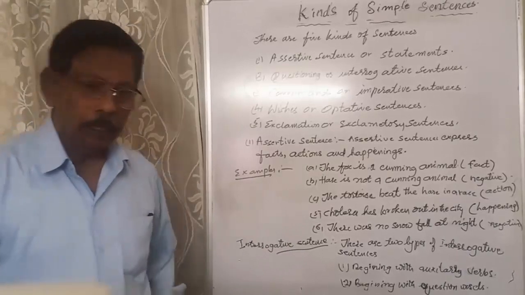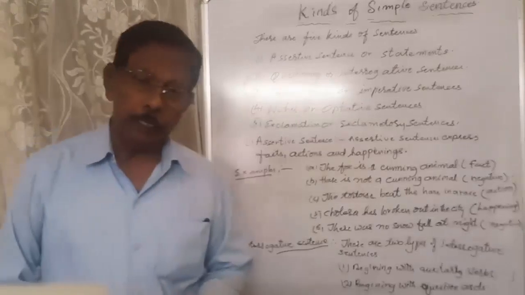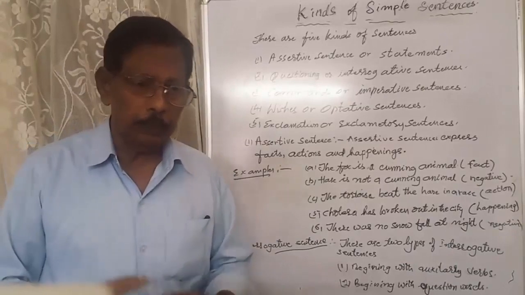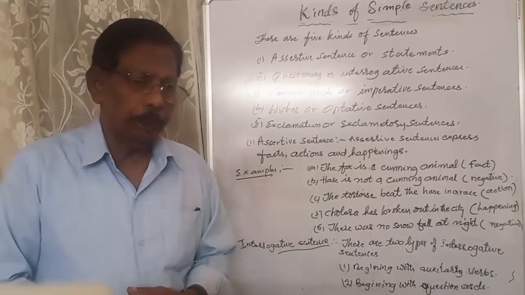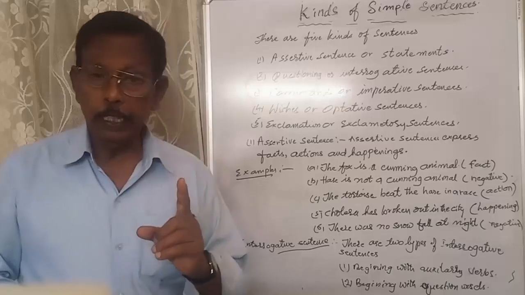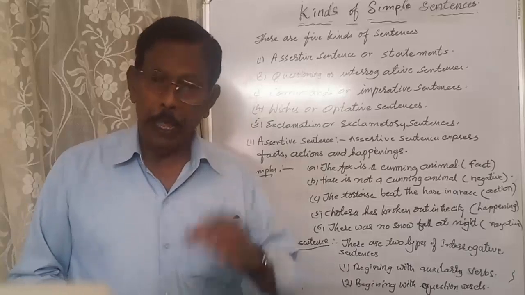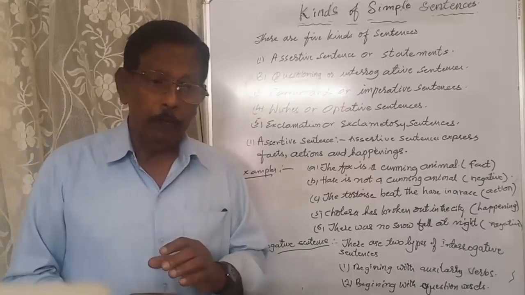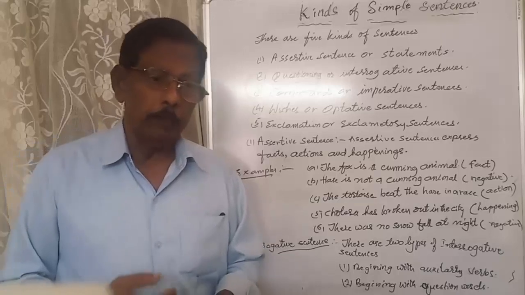The next, let us go to the interrogative sentences. Interrogative sentence means questioning. If we want to know something, we ask something, we put questions. So that is called questioning. And there are 2 types of questioning. The first one begins with auxiliary verbs. Do you know what an auxiliary verb is? Auxiliary means helping verb. A helping verb is used to frame simple questions.